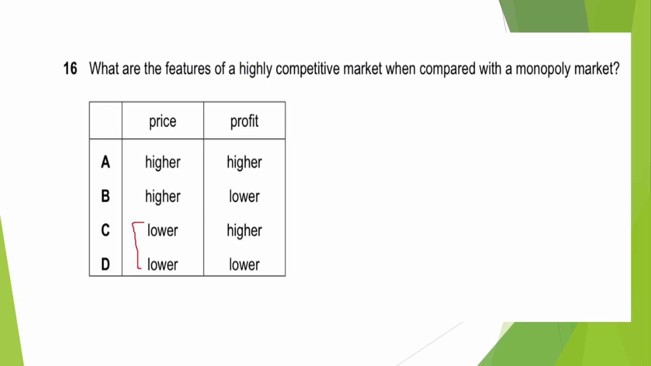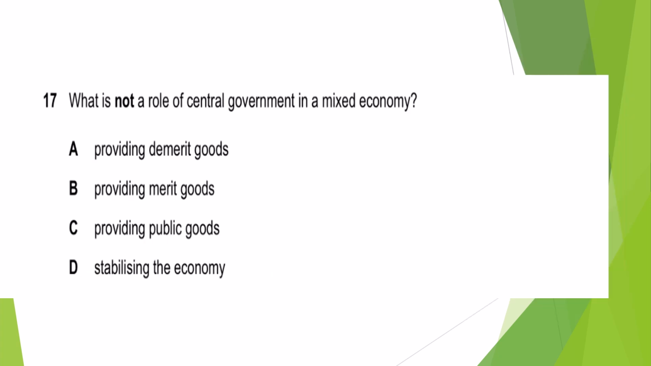Now, let's see that highly competitive market. It means that it has more competitors in the market. So it means the profit is going to be lower, not higher. So D would be the answer for this.